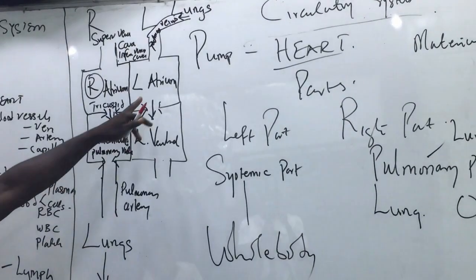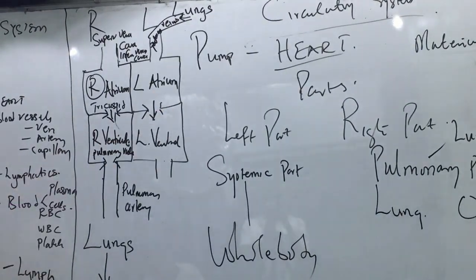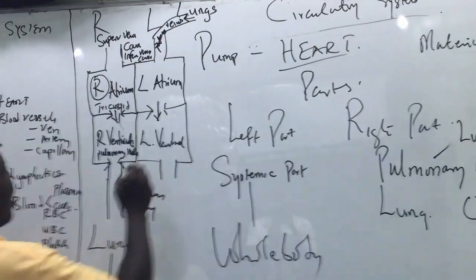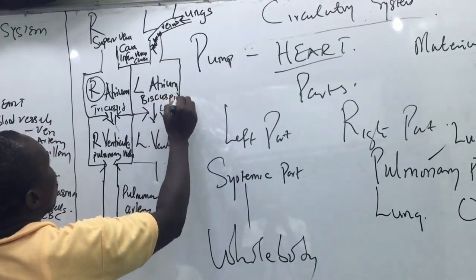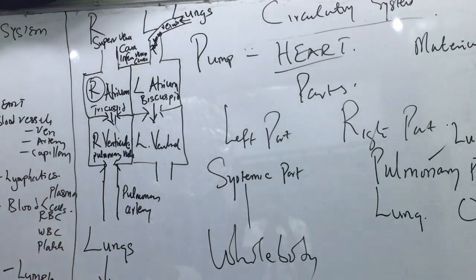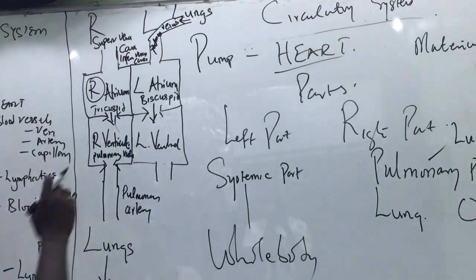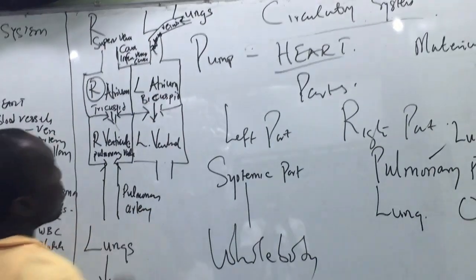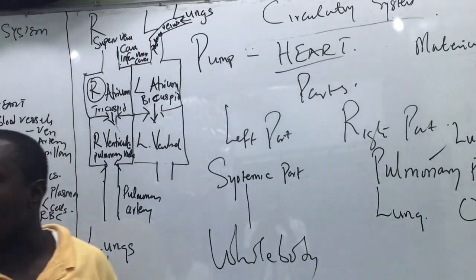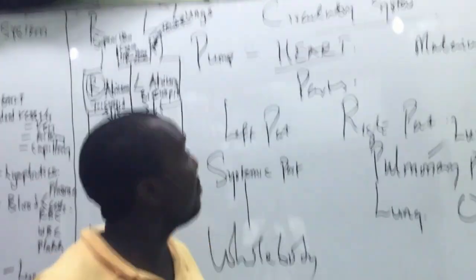And that door is known as bicuspid. What did I say it is known as? Bicuspid. So how many cusps? 2. That's why it's called bicuspid, because it has 2 cusps. Is that okay?